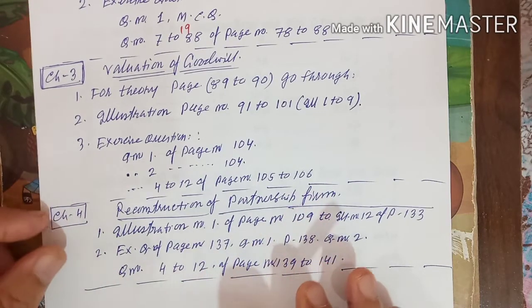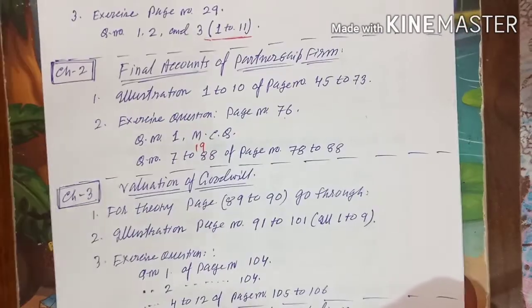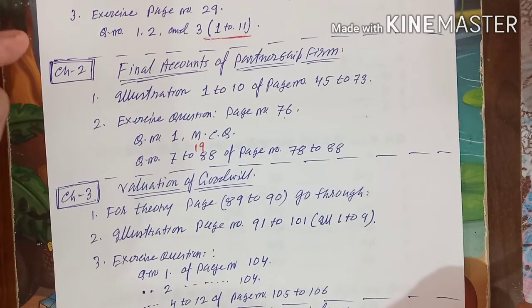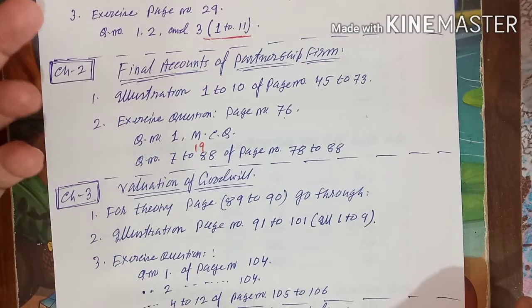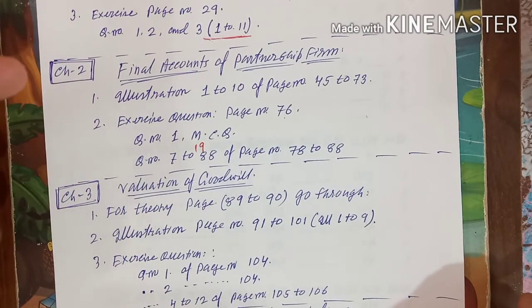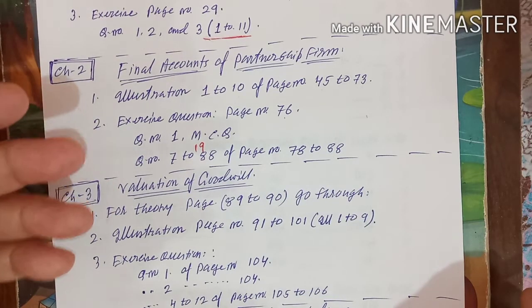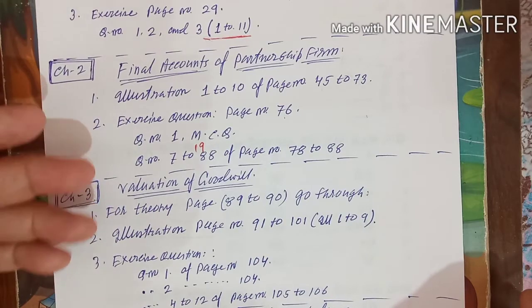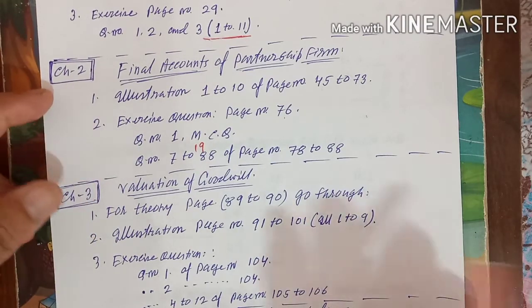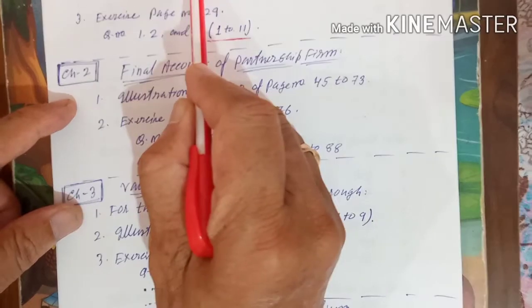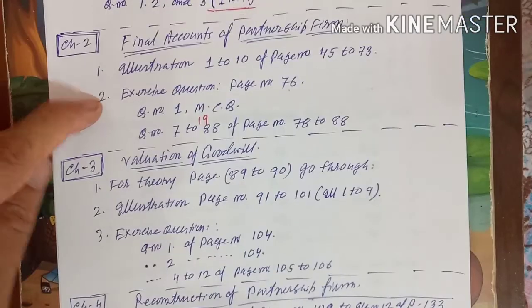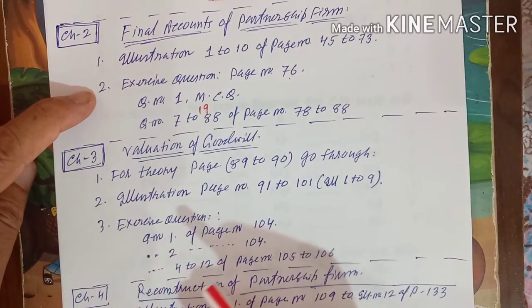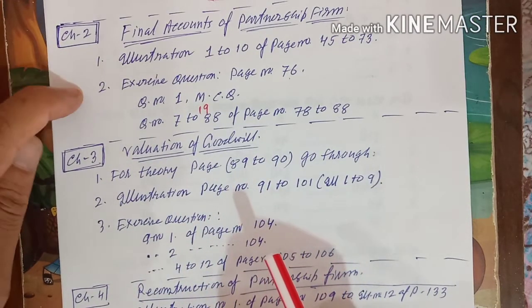In the next video, I will make a few practical questions apart from your textbook. Whatever illustrations and exercises are given in the textbook, you are doing that, but apart from your textbook, I will make extra sums, solve them, and also give some extra questions for your homework. I will give that from chapter 1, introduction of partnership. For chapter 2, final accounts, you will get it from your book, that is enough; the illustrations and exercises are enough.